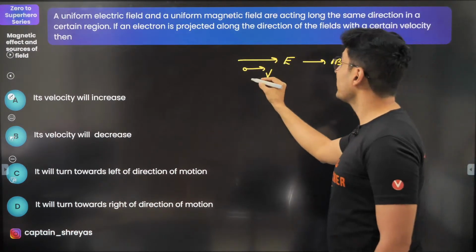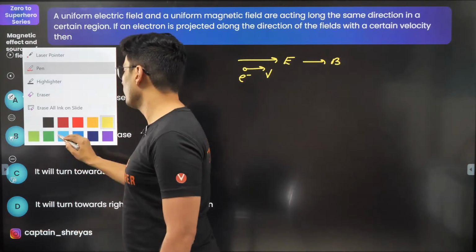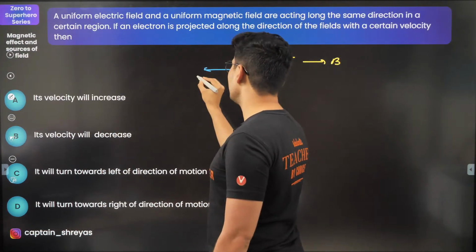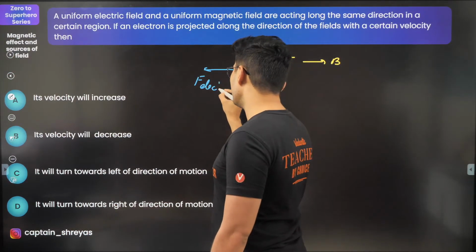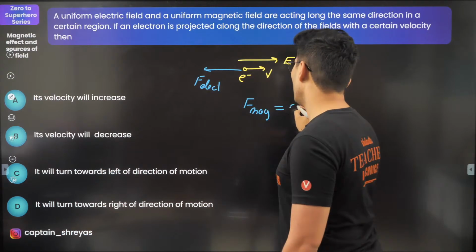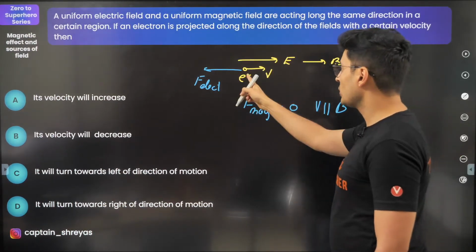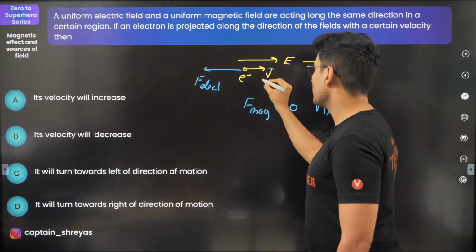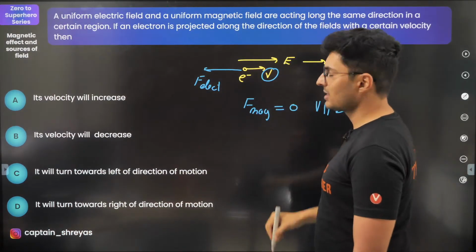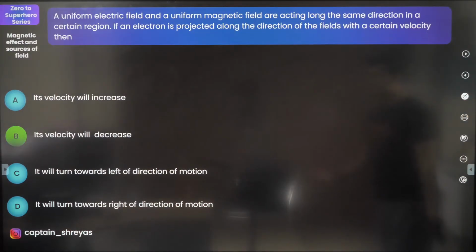It's an electron, negative charge, so the force on it due to the electric field will be opposite to the field. Force due to the magnetic field is 0 because V is parallel to B, so no force. Because of this force, the velocity will decrease. Force is opposite. Hence, the answer is velocity decreases.